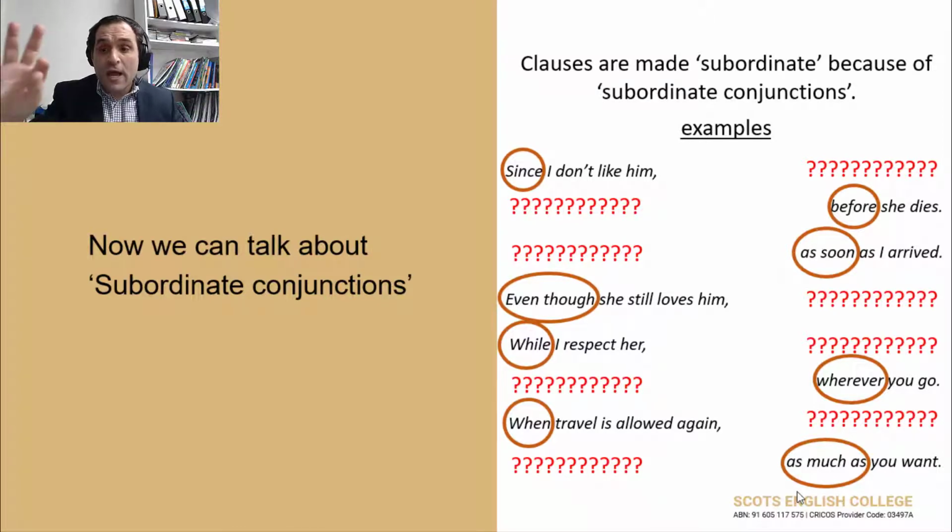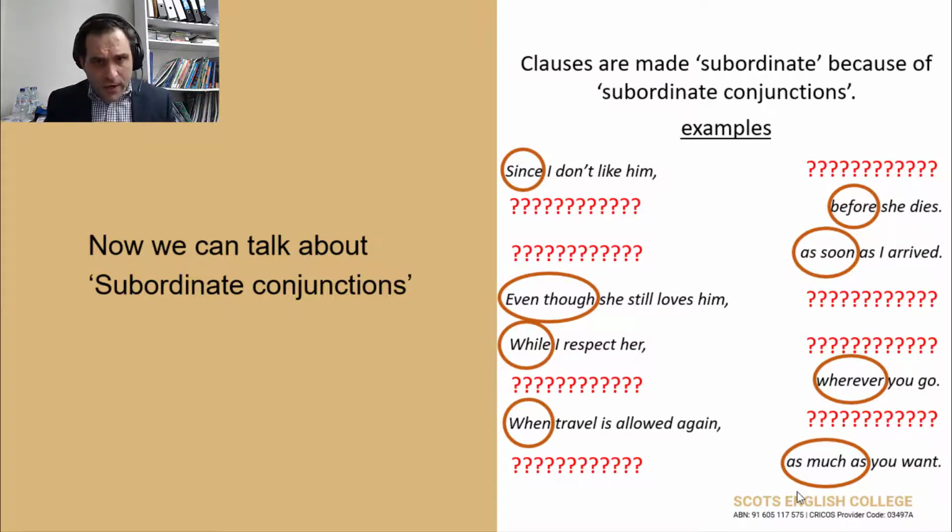So again, you have as soon as. That's a subordinate conjunction. Next, even though she still loves him, something. But that's incomplete. It's not a complete thought. It is not a complete sentence. So that's a subordinate clause.